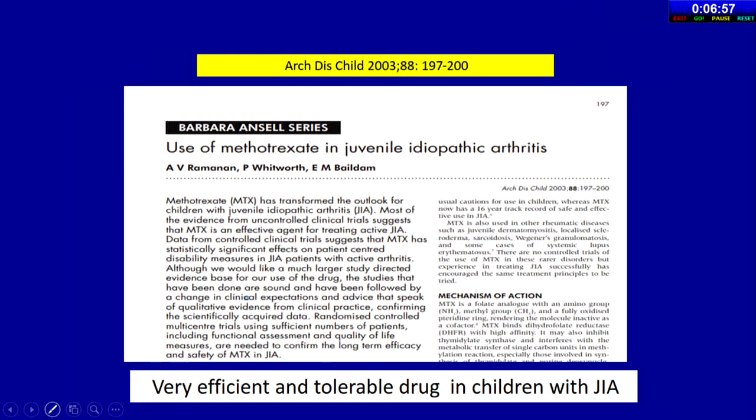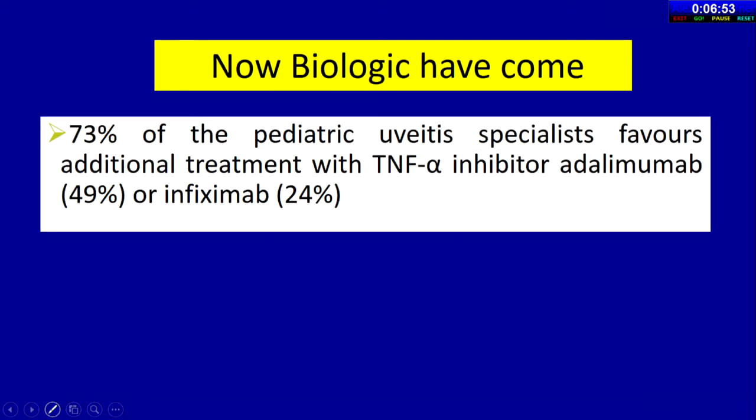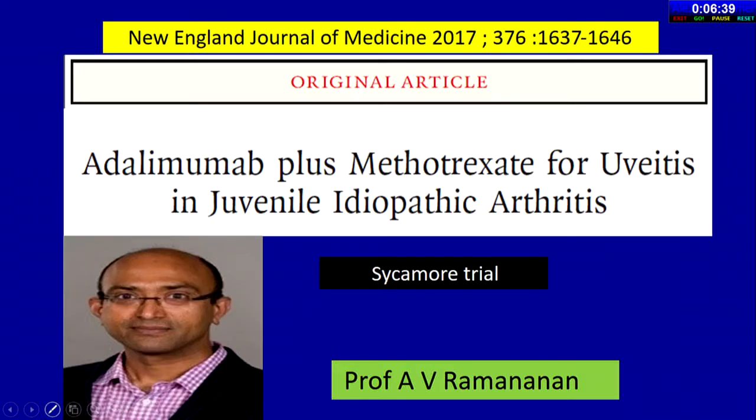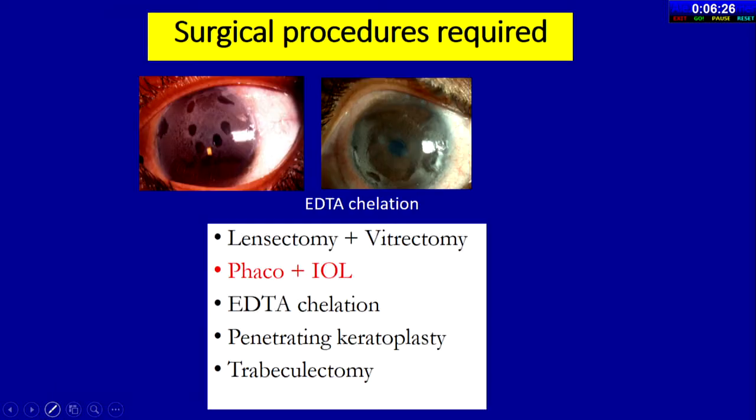Methotrexate is a very efficient and tolerable drug in children with JIA. 73% of pediatric uveitis specialists now favor biologics, for example adalimumab or infliximab, most commonly adalimumab. And this is the SYCAMORE trial. One of the Indians who spearheaded that trial is Professor A.V. Ramanan. Adalimumab plus methotrexate was found to be a very good option in juvenile idiopathic arthritis-associated uveitis.